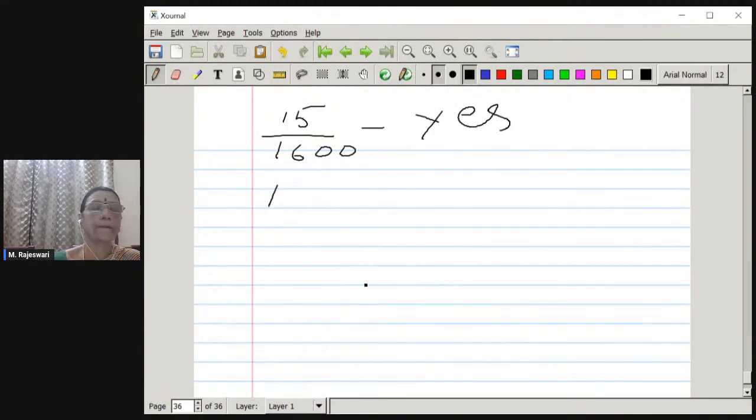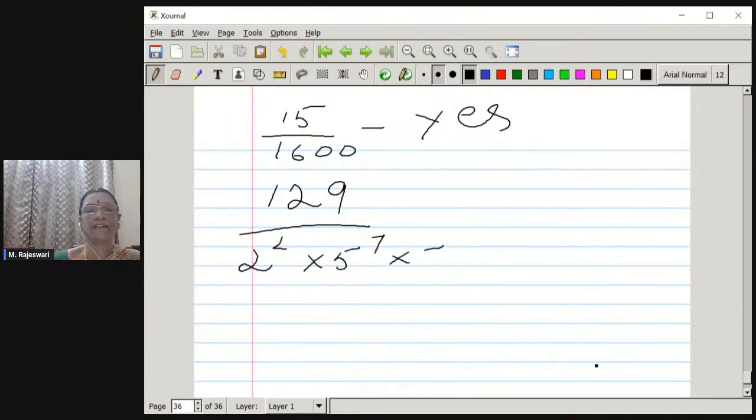Now, what about the next one, with 7 power 5? Whether it is terminating or non-terminating, you tell me. Apart from 2 and 5, it has got 7 also as a factor. Therefore, no. It doesn't have a terminating decimal expansion.